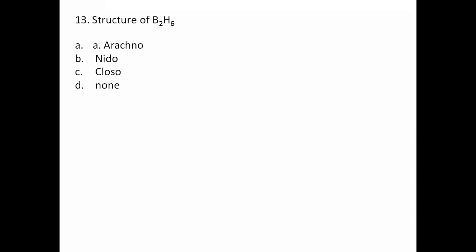Anyone other than this? Why nido? Nidoborane is the correct answer because the formula of nidoborane is BnHn+4. Go for this, structure of B5H8 minus.